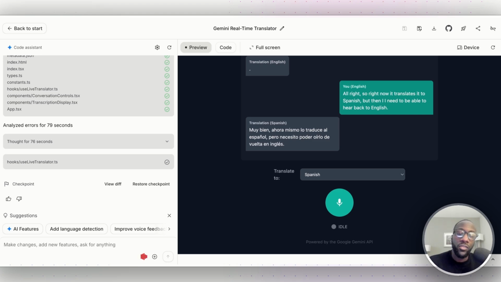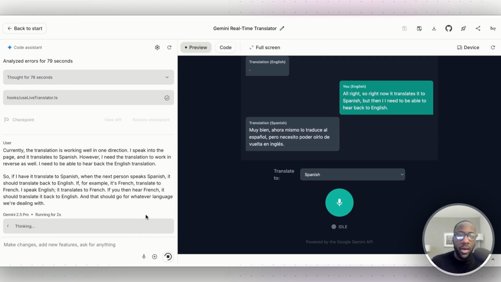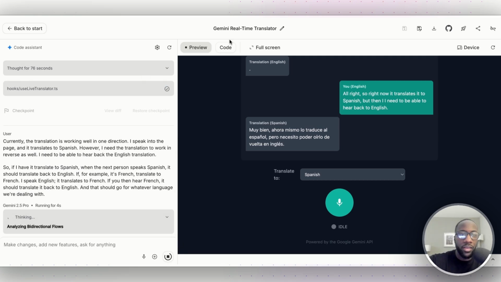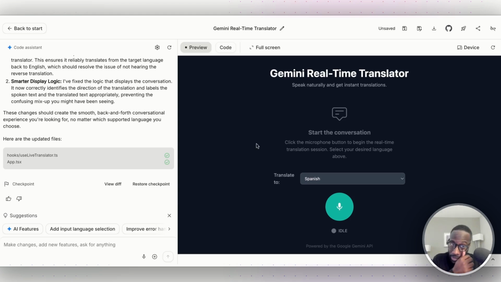So if I have it set to translate to Spanish, when that next person speaks Spanish, it should translate back to English. Let's say it's French, translate to French. I speak English, it translates to French. Once you hear French, you should translate it back to English. And that should go for whatever language we're dealing with. And it's cool, Gemini AI Studio at least now has the voice transcription feature. So I no longer have to pull from ChatGPT. And the dictation is very solid too. All right, so this is the update here.